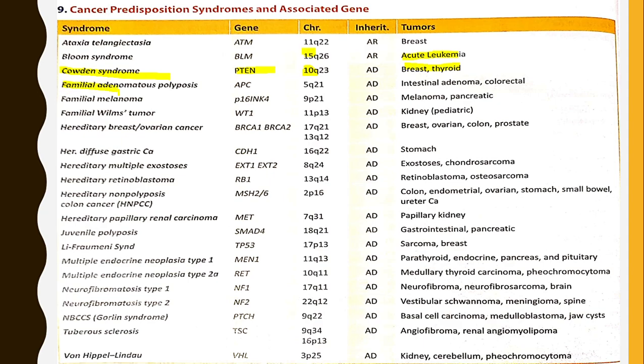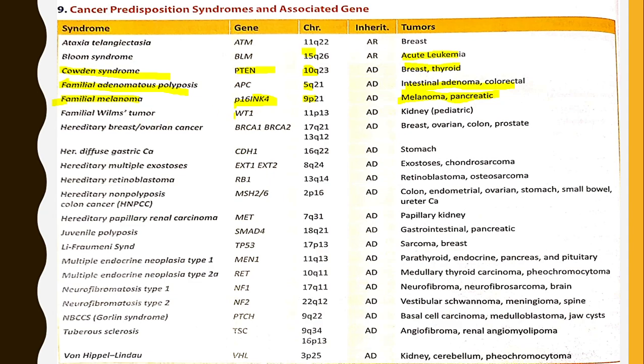Familial adenomatous polyposis, APC gene, is associated with chromosome 5q. It has tumors, intestinal adenoma and colorectal tumors. This is a very important MCQ. Familial melanoma is associated with gene P16 INK4 on chromosome 9p, associated with tumors melanoma and pancreatic tumors. This is also a very important MCQ. This one and this one.